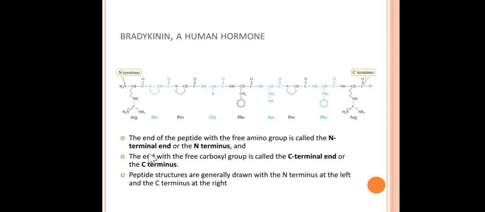So friends, how should we write the polypeptide chain? The end of the peptide with the free amino group should be written at the left, and it is called the N terminal end or N terminus. Whereas the end with the free carboxylic group, that is this COOH group, is called the C terminal end or C terminus. So we must write down the amino acids in such a fashion that the N terminal is on the left side, whereas the C terminal is on the right side.